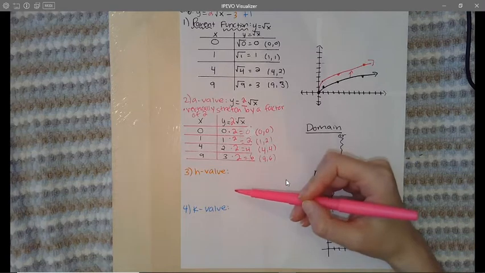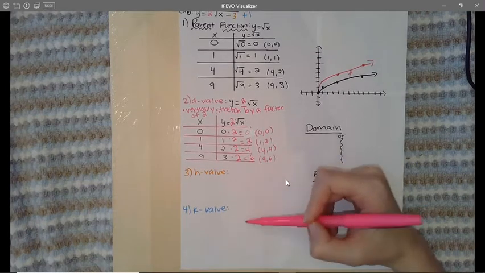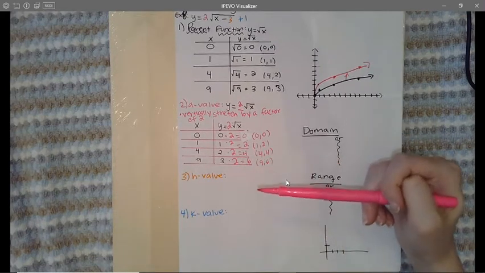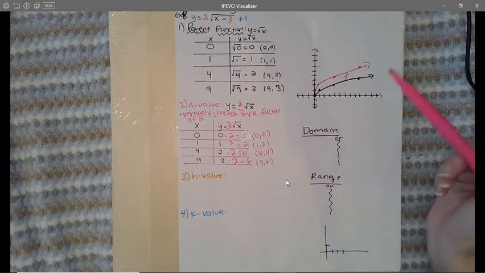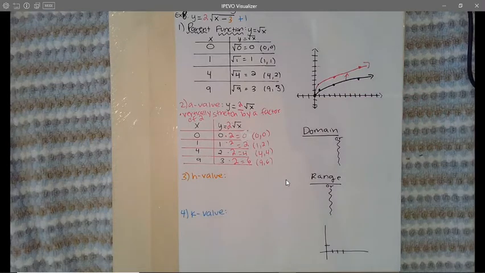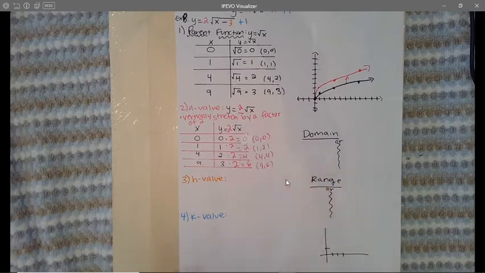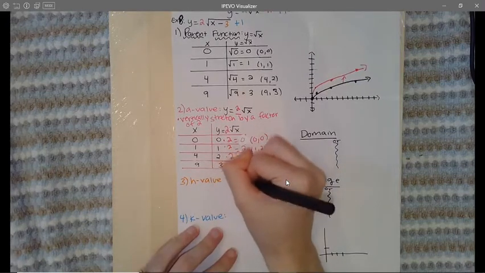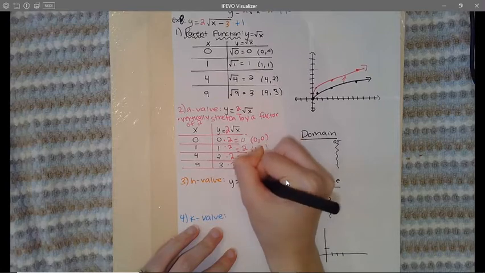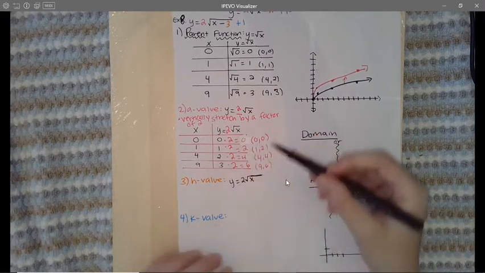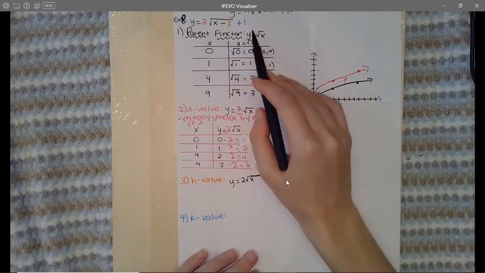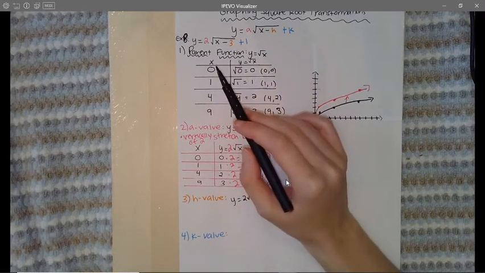I'm going to do the h value first, and for the h and the k value, you don't have to make a table. What we're going to be doing is counting on our graph to get those points. So I'm going to take my most recent equation, which is this one, y equals 2 root x. And then I'm going to add on the h value. Which one of these values in my equation is the h value?